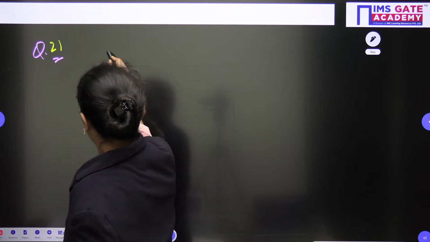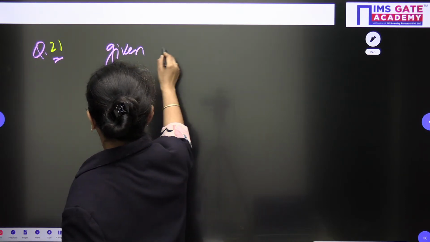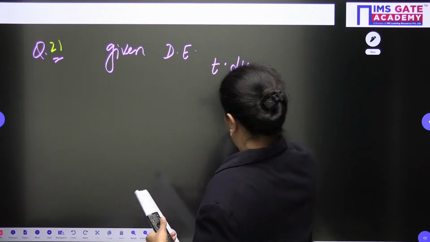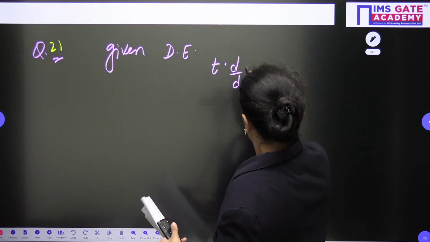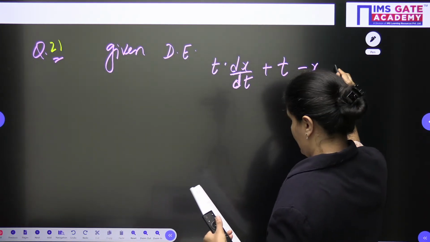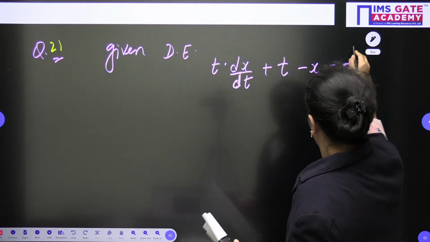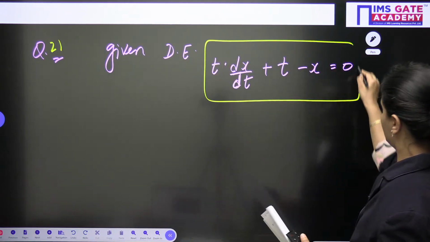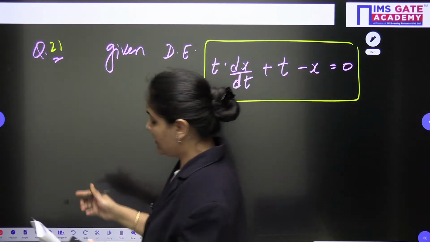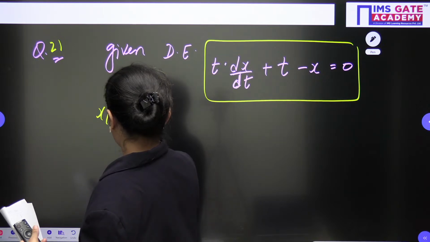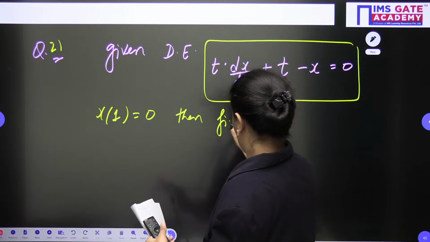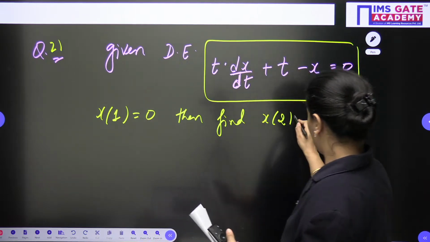So the question is, for the given differential equation t dx/dt + t - x = 0, with the initial condition x(1) = 0, find x(2). We need to find the value of x(2).